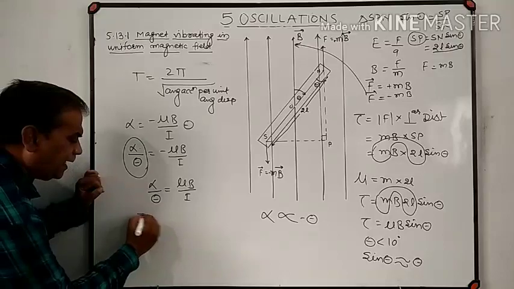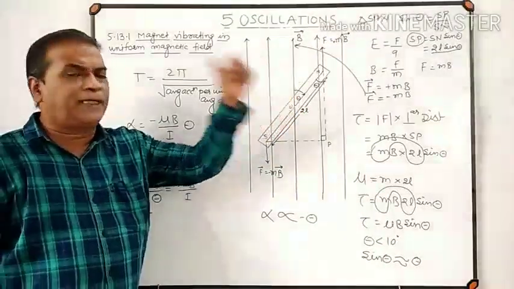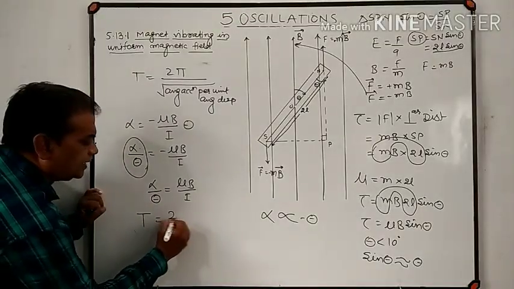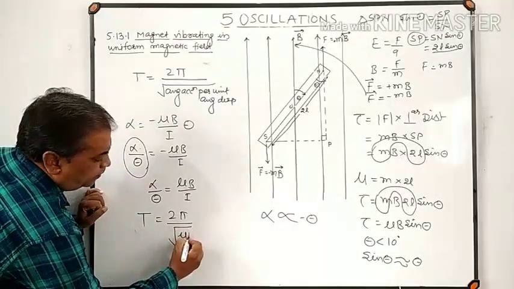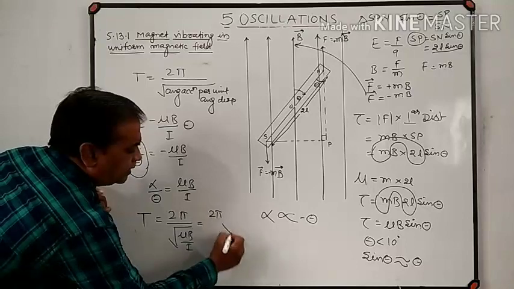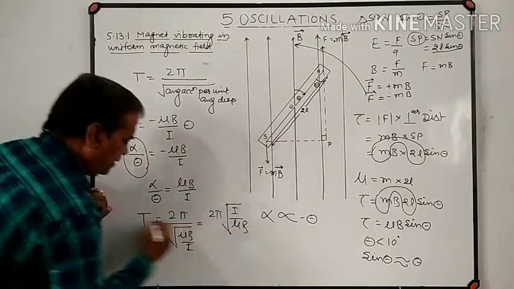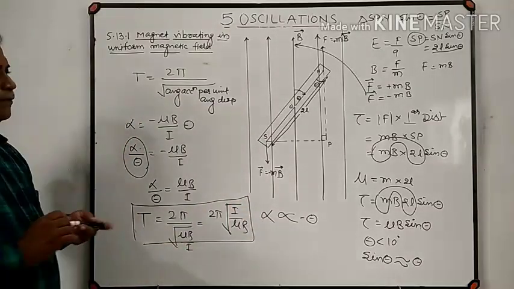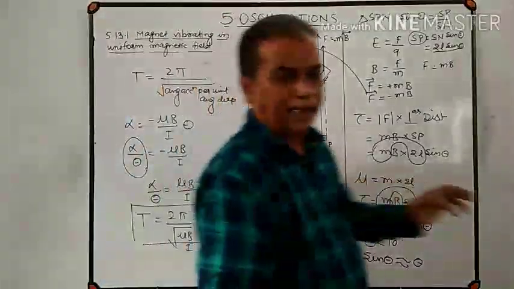So the time period of a bar magnet suspended freely in a uniform magnetic field is given by T equal to 2 pi upon the square root of mu B divided by I, or 2 pi under root of I divided by mu into B. This is the expression for the time period of a bar magnet suspended freely in a uniform magnetic field.